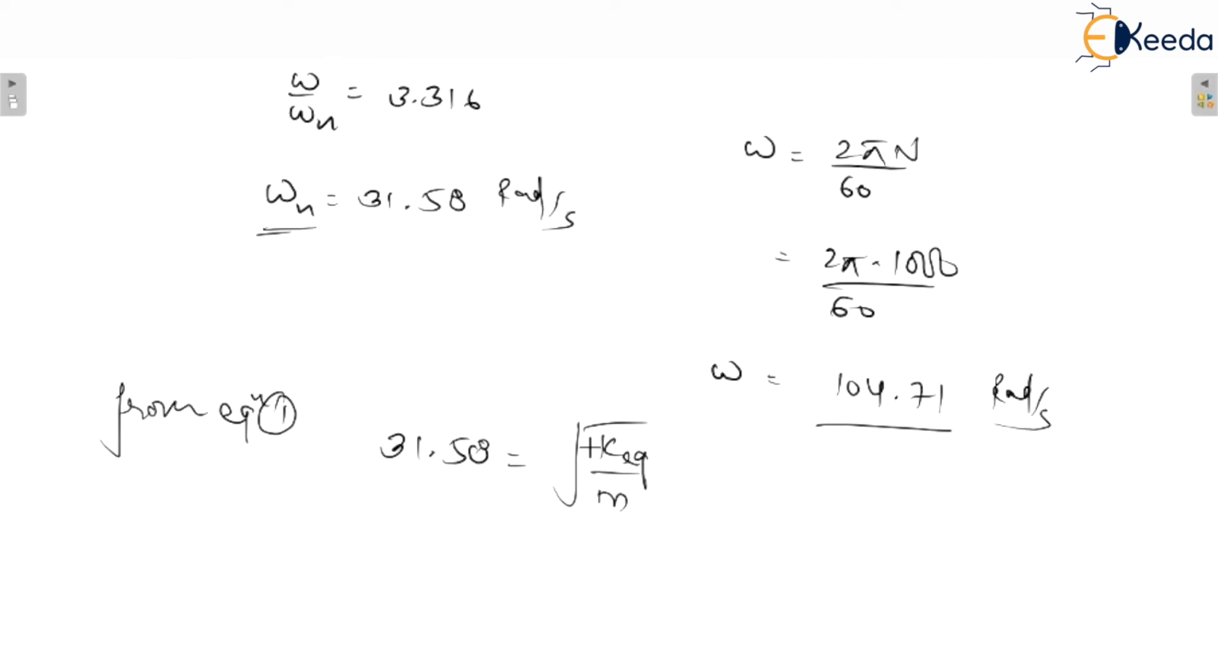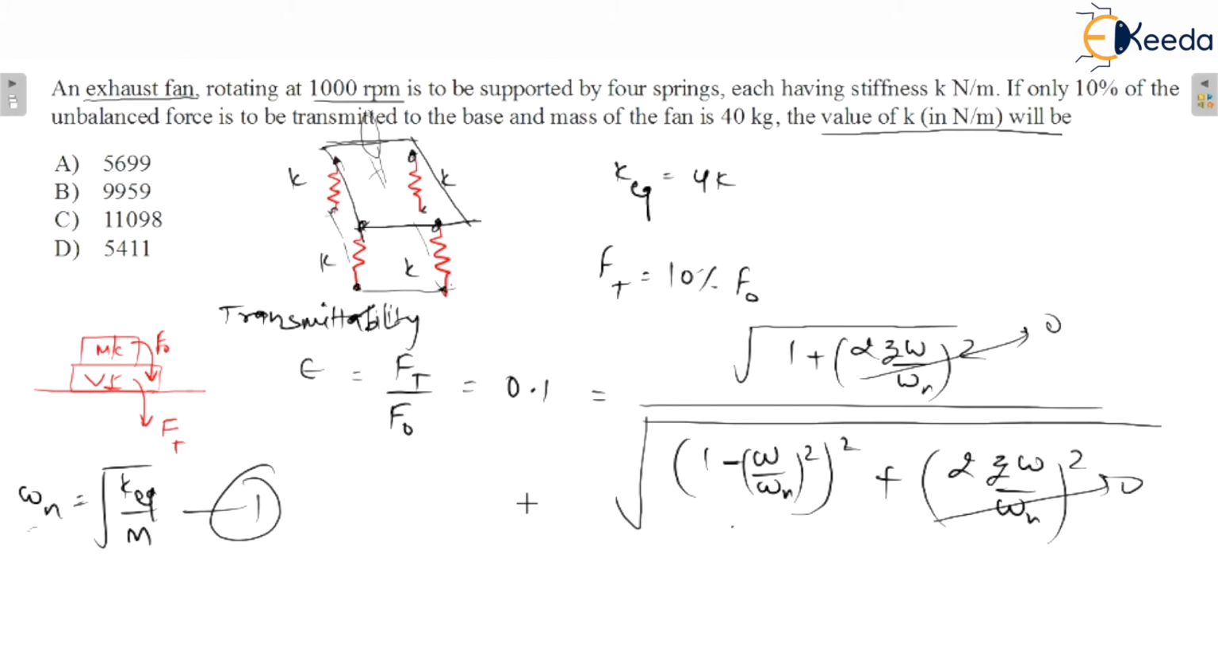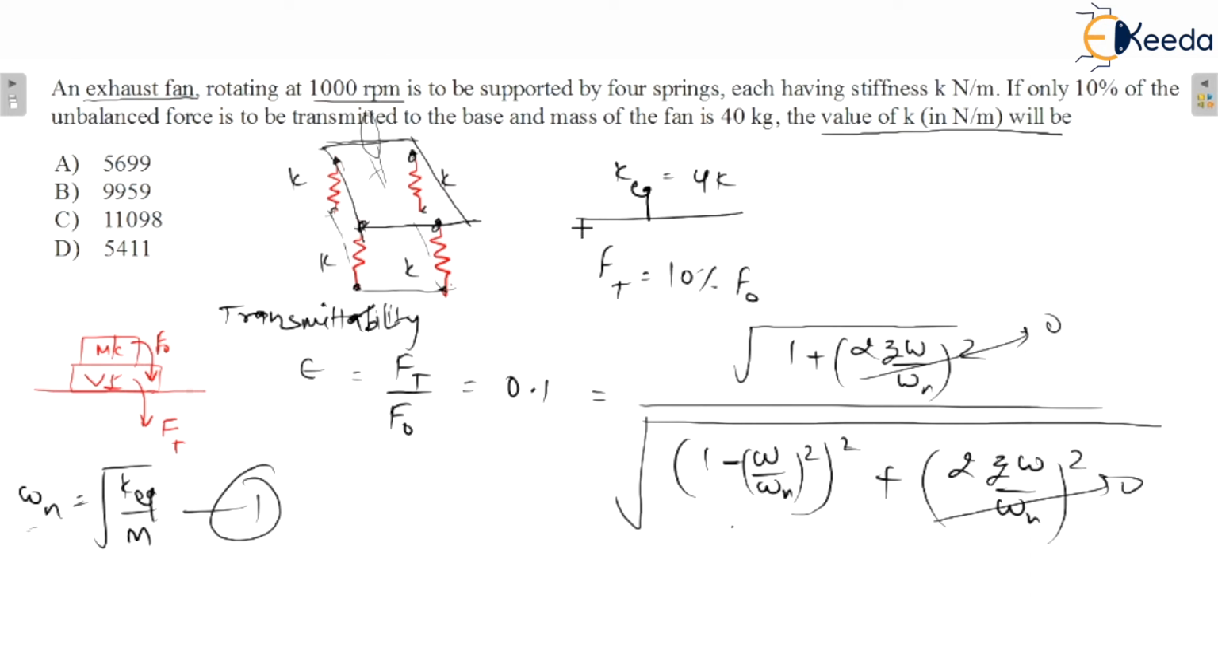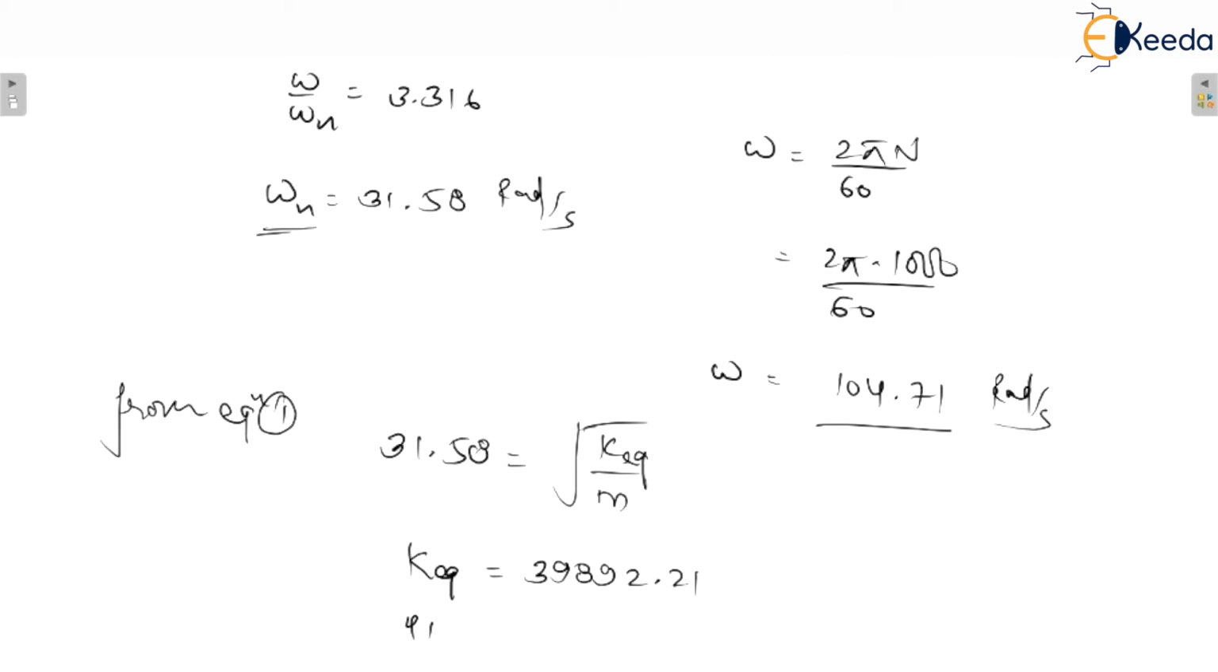This is k equivalent. Remember one thing, that if there is a combination of a number of springs, there will be a k equivalent. So when you solve this, because mass is given 40 kilogram, the k equivalent value comes out to be 3939892.21. Okay, this is the k equivalent, but we know that k equivalent is equal to 4k, and in the question k is asked. Okay, so this is 4k. Sometimes the examiner asks you to find out k equivalent. Okay, so be careful about it.